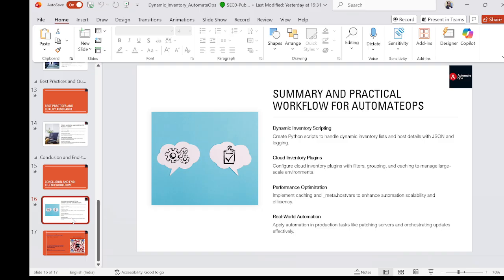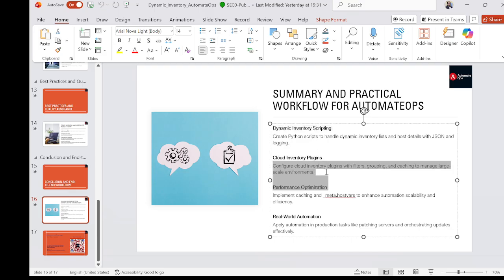So this is a very practical workflow. We will discuss all these points: how dynamic inventory can be scripted, what the cloud inventory plugins are with filters, grouping, and caching, how to optimize performance using underscore meta hostvars, enhance the automation scalability, and how we can apply the automation in production, like patching servers as we discussed in the previous example. If we want to install patches only on the web servers under the production environment, we can do that using tagging.